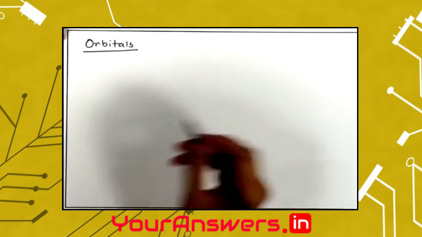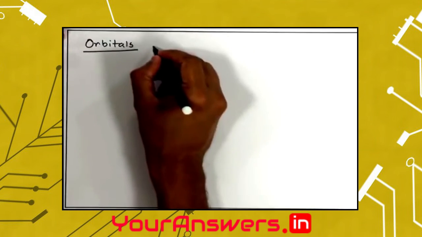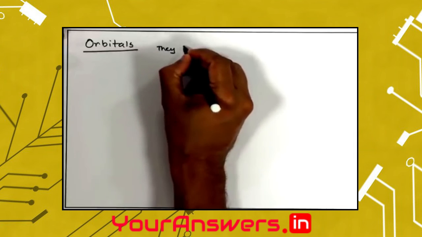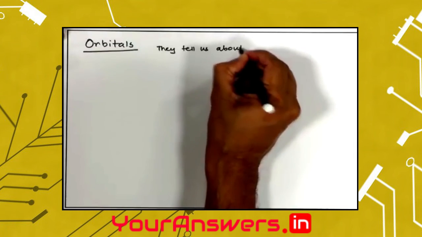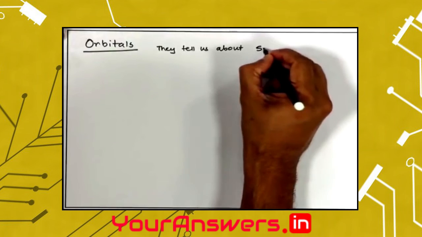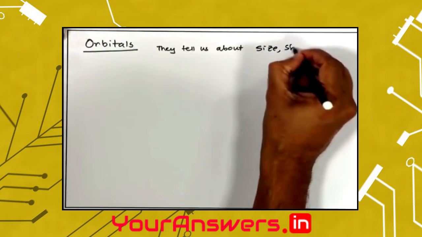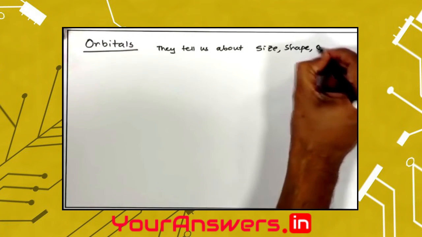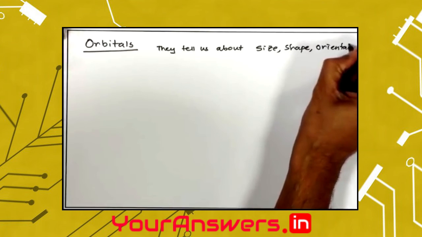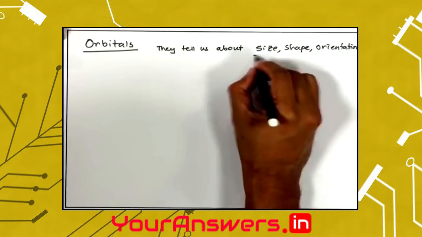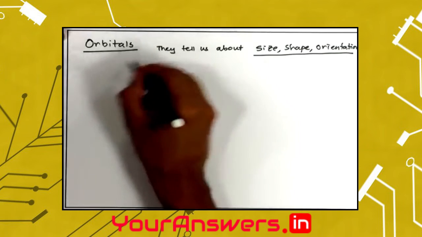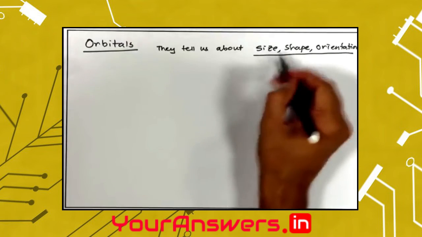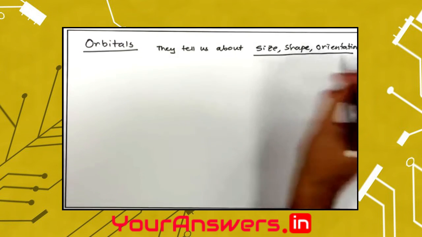These orbitals, which are also the wave functions, tell us about the size, shape or orientation. As I said, an orbital is the address of the electron, so the orbitals actually tell us what the electron's house is like, what is its shape, what is its orientation.